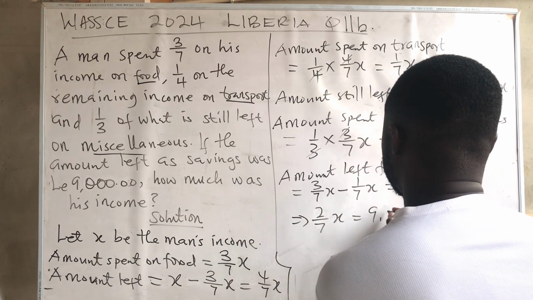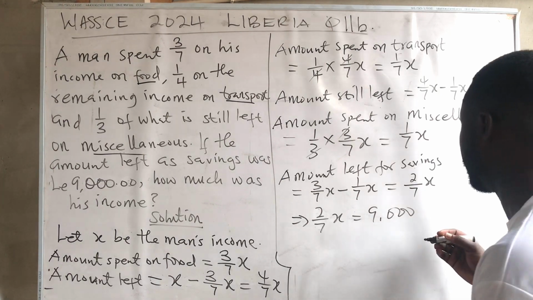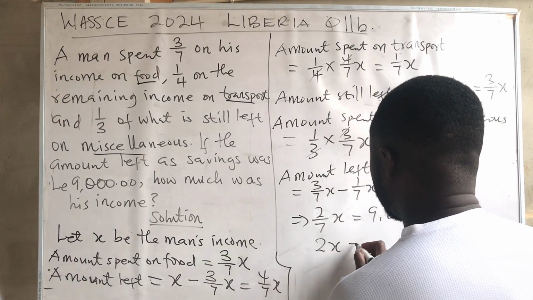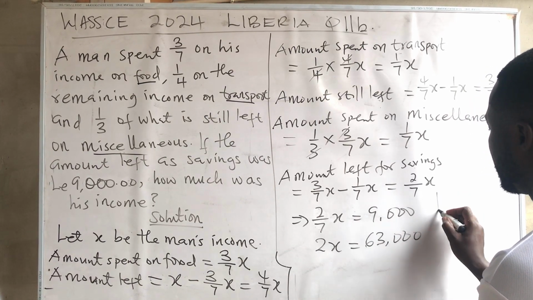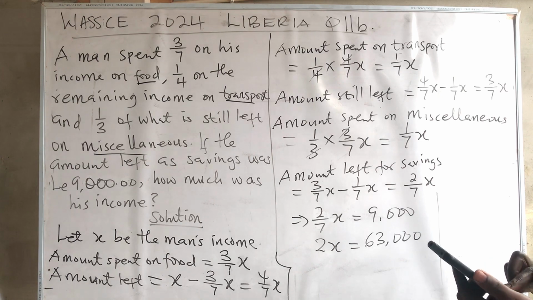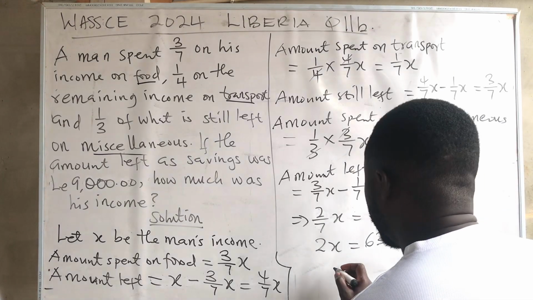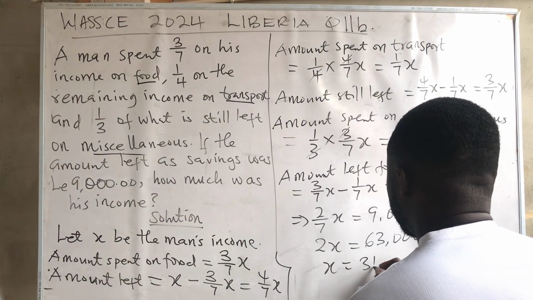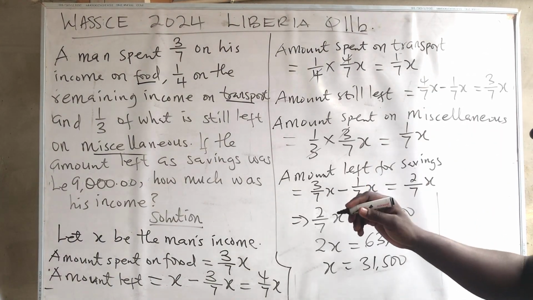It implies that 2/7x is equal to 9,000. So what are we going to do? We multiply 7 by 9,000, which gives us 2x equals 63,000. And then we divide 63,000 by 2. So 63,000 divided by 2 will give us 31,500. So our x is 31,500.